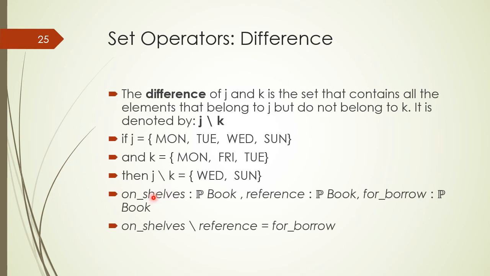For example, we have the set on shelf, which is a set of books, and we have a set of books with the name reference, and we have a set of books for borrow, and all three set variables have the same type, which is power set of book. Therefore, if we subtract reference books from the books which are on shelf, we will get the answer: the books which are available for borrow.